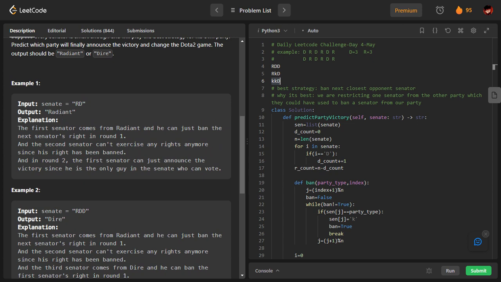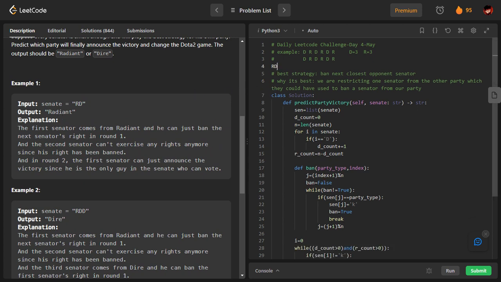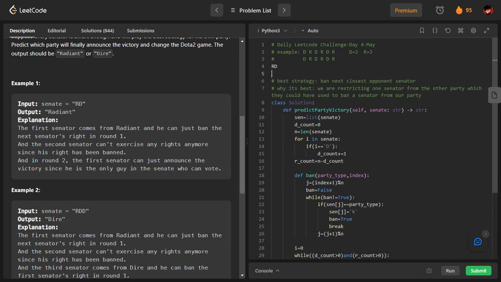Let me take the second example also. See here, what is happening is R and D are present. R is given the first chance to ban someone. What will happen is R will remain and it will ban the D, which means D is banned. So you will see we are in a situation where there is no member from D present and there is only a member from R present. That means the parliament will vote in favor of R, because there are no members of D present. So the final answer is Radiant here. That is what is happening.